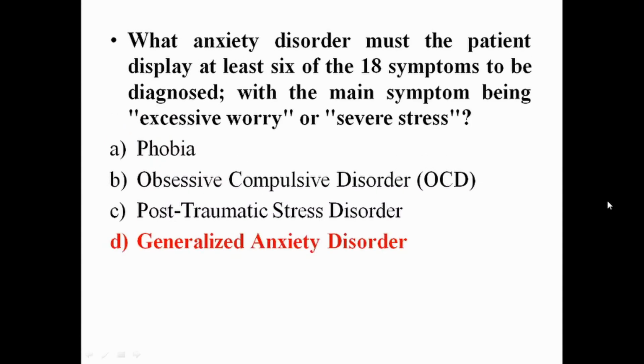What anxiety disorder must the patient display at least 6 of 18 symptoms to be diagnosed, with the main symptom being excessive worry or severe stress? Phobia, obsessive compulsive disorder, post-traumatic stress disorder, and generalized anxiety disorder. The answer is generalized anxiety disorder.